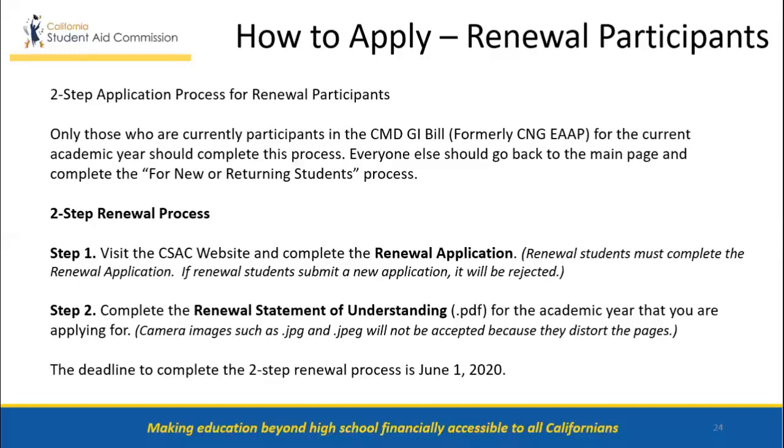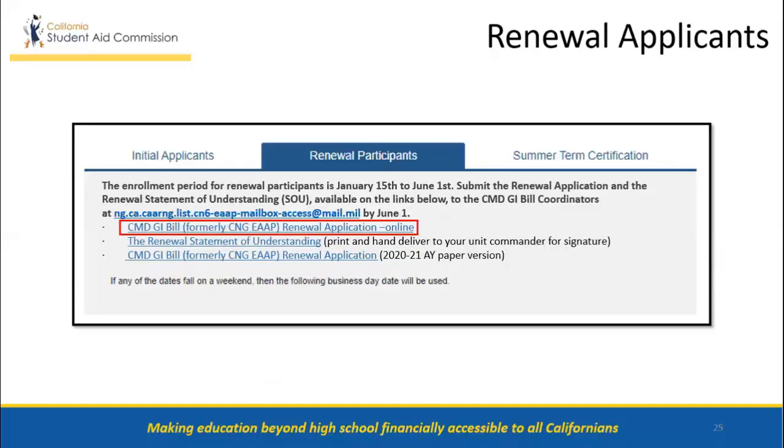Step 2, complete the renewal statement of understanding for the academic year that they are applying for. Camera images such as JPEG will not be accepted because they distort the pages. The deadline to complete the 2-step renewal process is June 1st. The enrollment period for renewal participants is January 15th to June 1st.